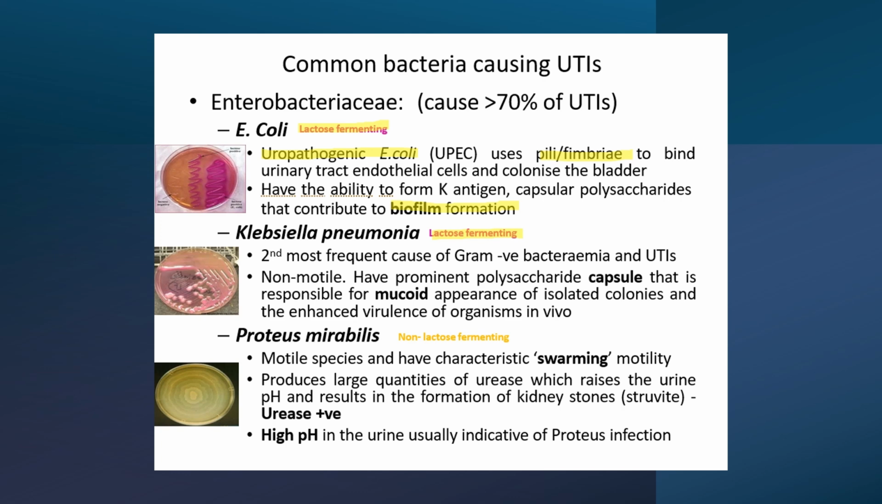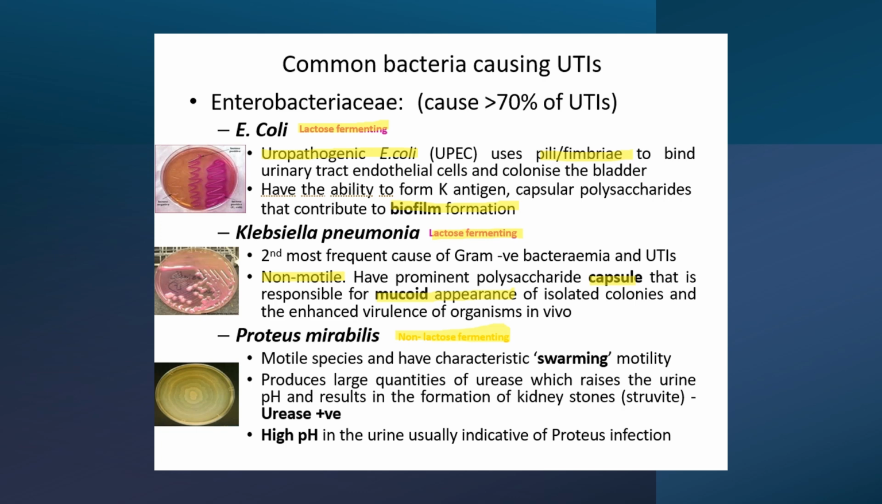Klebsiella, on the other hand, is going to be non-motile. That's worth remembering. It will have a capsule that will help it produce this mucoid appearance. Again, high yield. Remember this information, the small details, and what it looks like. And finally, for Proteus, as we'll see, as well as Pseudomonas, both are going to be non-lactose fermenting. Again, this will be useful in a few slides, we'll see.